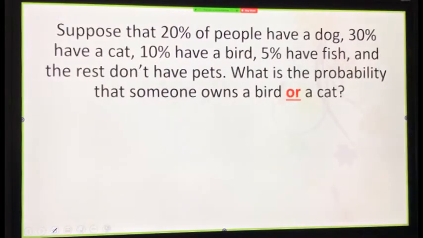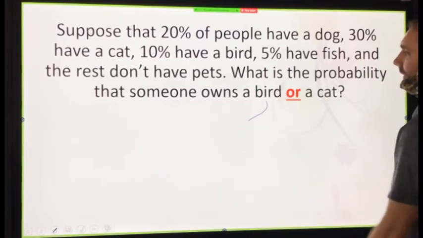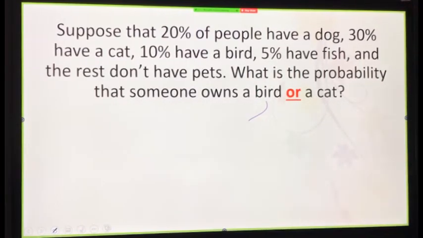Suppose that 20% of people have a dog, 30% have a cat, 10% have a bird, 5% have a fish, and the rest don't have pets. What is the probability that someone owns a bird or a cat? So first off, bird, as a decimal, what's my probability?